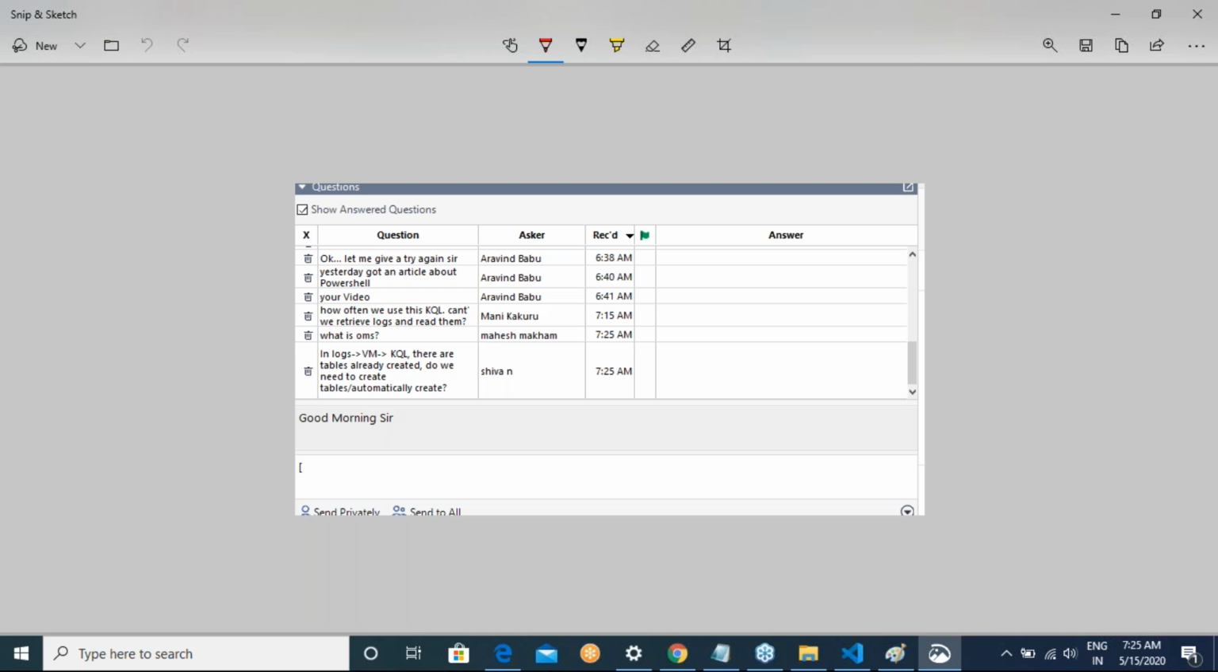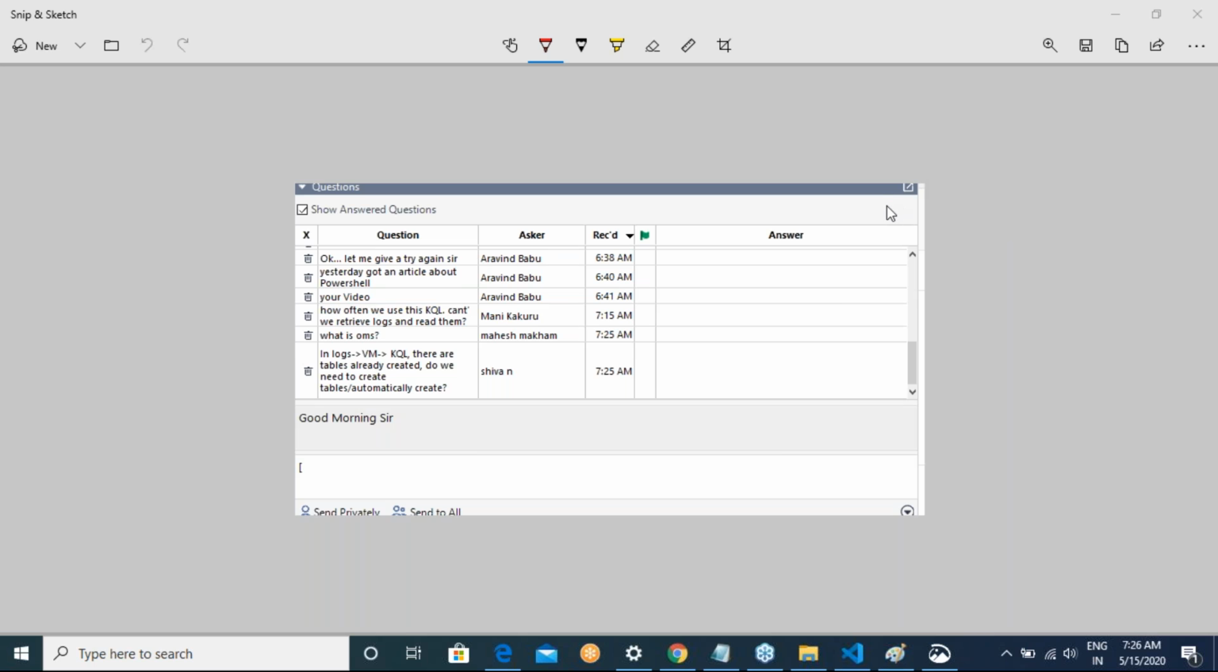In Logs, for VMs and KQL, there are tables already created. Do we need to create them automatically? No, you need not create tables. When you enable log agents in your virtual machines, the logs will be generated in those tables. Once you have logs generated in those tables, you can use those logs to build your queries. That is basically what happens.